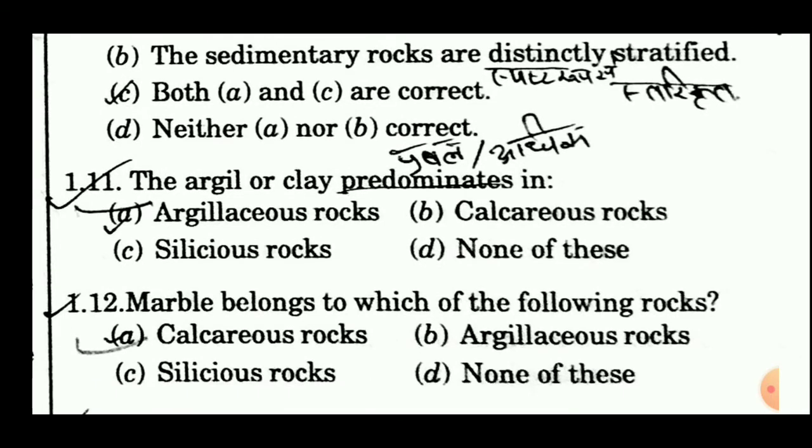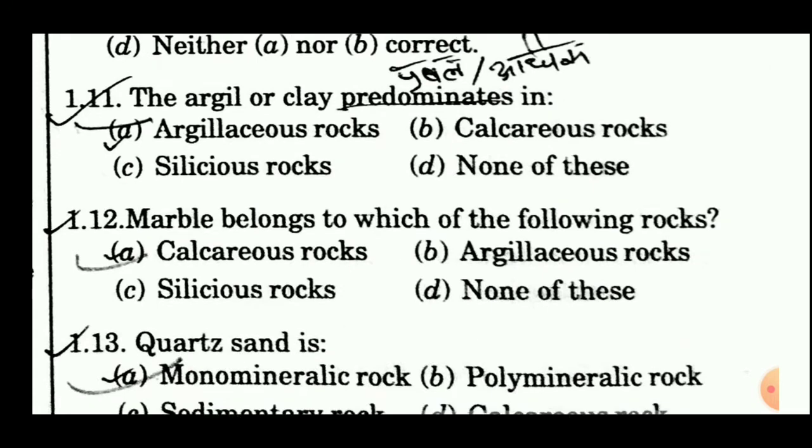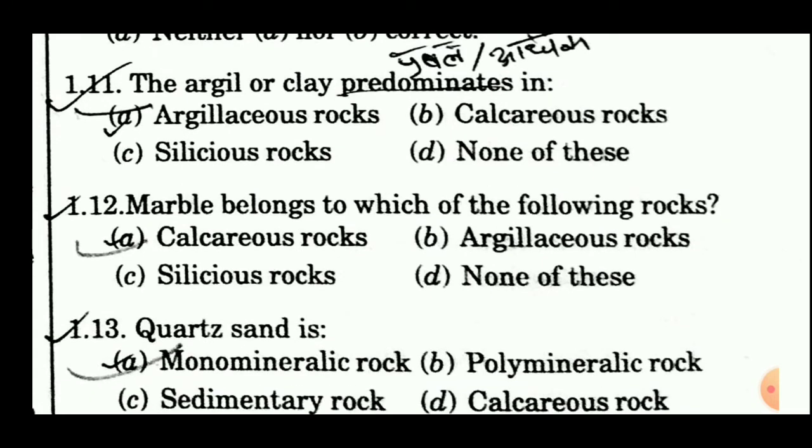11th question is, the argil or clay predominates in. Options: argillaceous rock, calcareous rocks, siliceous rocks, and none of these. So the answer of this question is obvious. It is argillaceous rocks. 12th is, marble belongs to which of the following rock?